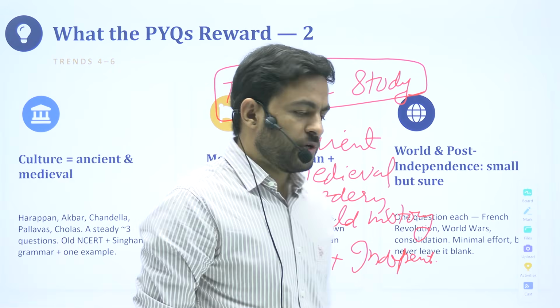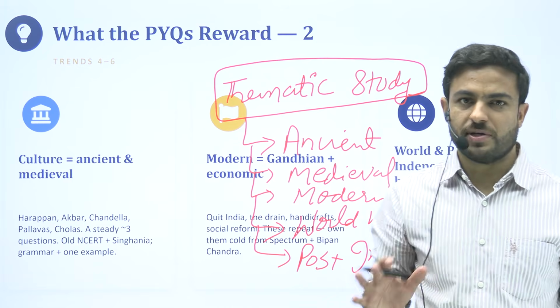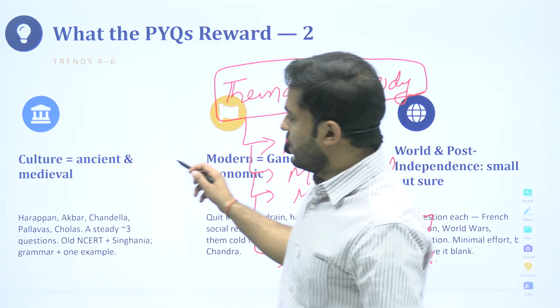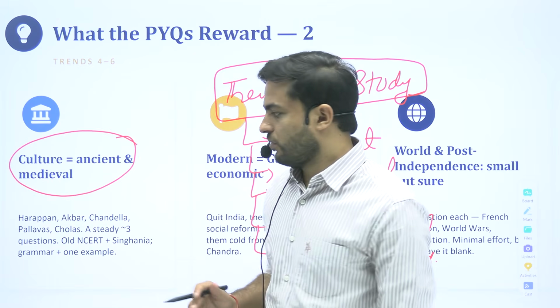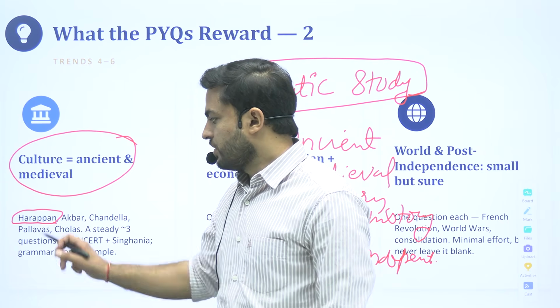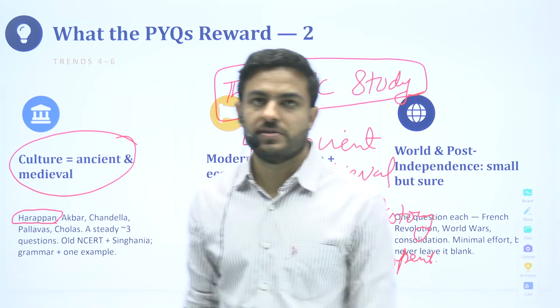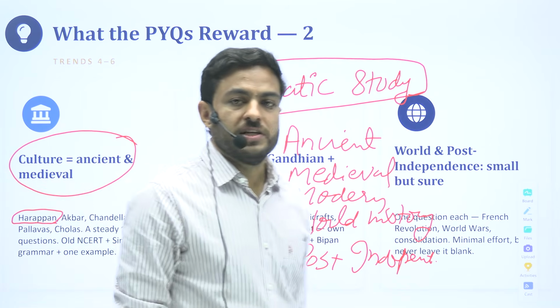So just to give you some idea as to which are the popular themes by which we could save some of our efforts. For the culture part, that is generally clubbed as one of the sections. So they ask you questions on the Harappan civilization. They'll ask you questions on Vedic society.